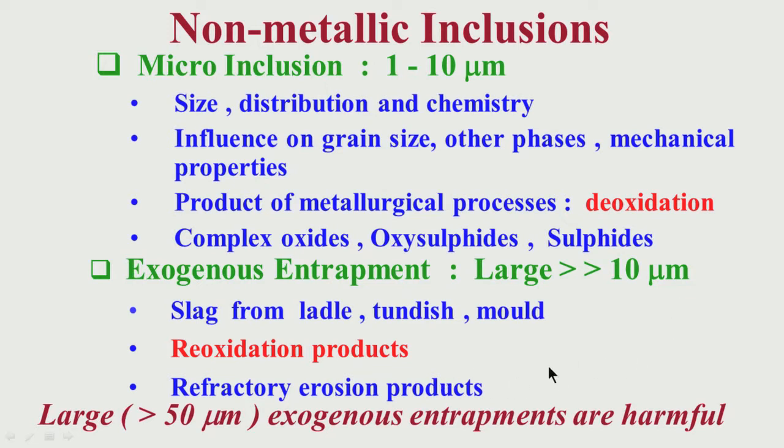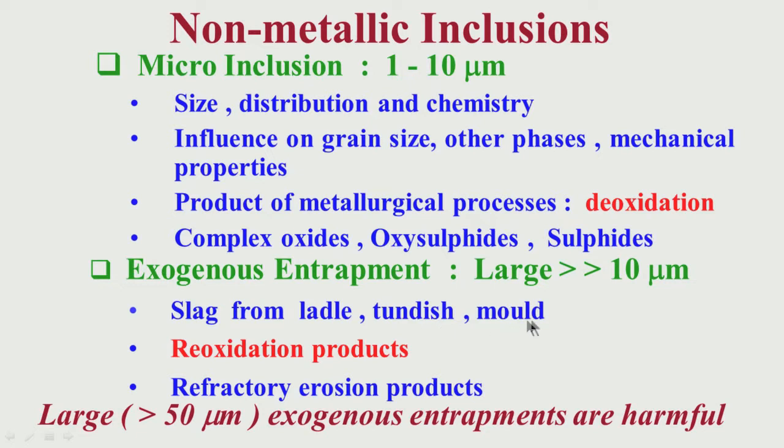Then there may be refractory erosion products, that means erosion products from the refractory lining of the metallurgical vessels, say the ladle or the tundish. There is refractory lining in all of these metallurgical vessels, so the refractory erosion products are also part of the exogenous entrapments.